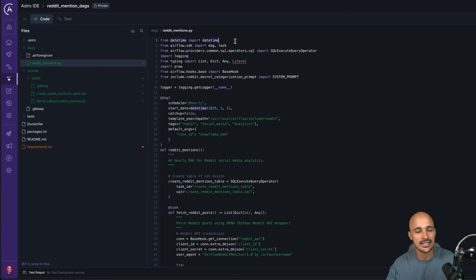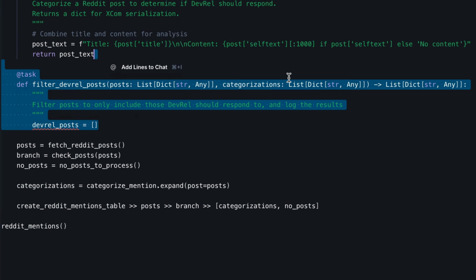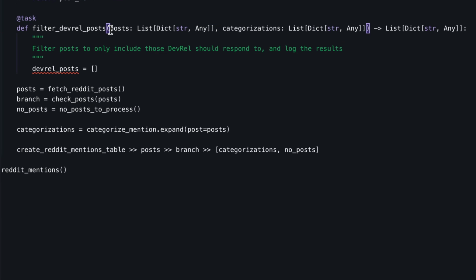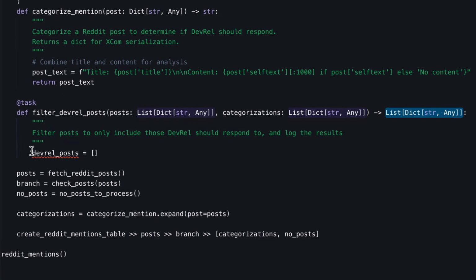The idea of this task is to filter the posts so we only keep the posts that we should respond to, but also with a medium or high priority. So let's do it. At the bottom of the DAG, we create a new task that we call filter DevRel posts that takes two parameters, the posts and the categorizations that come from this task, and we return a list of posts. Then we create a DevRel posts variable that contains the posts that we must respond to.